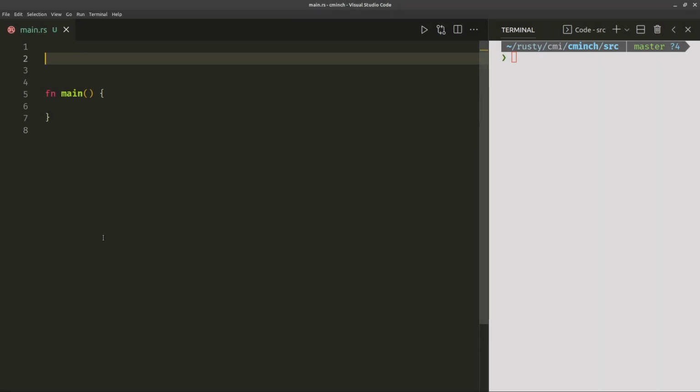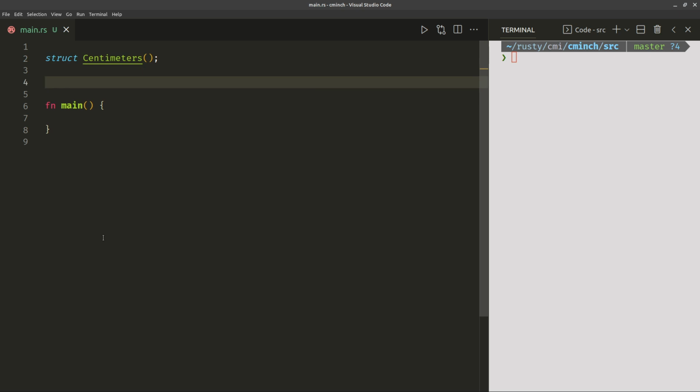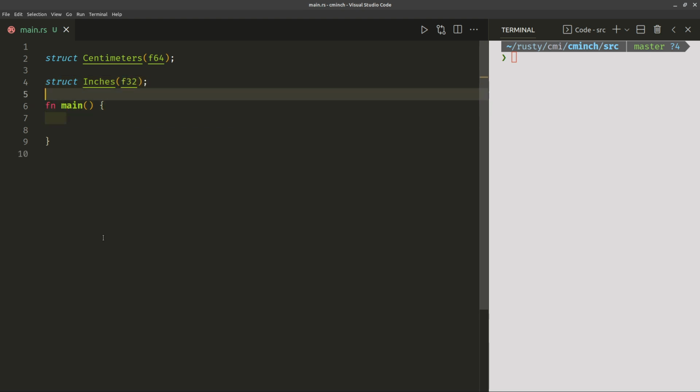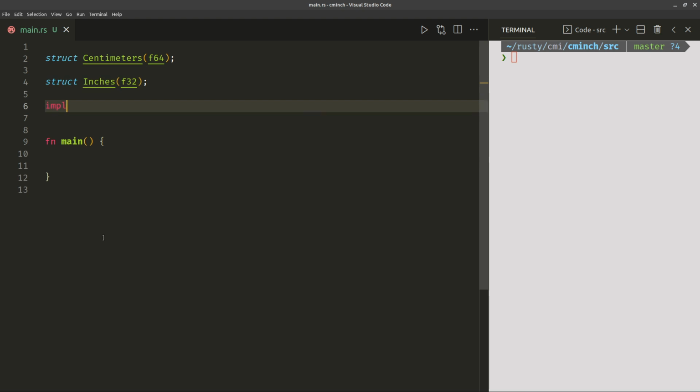Hello, so I'm learning structs and implementation still. Let's create a struct called centimeter. It's going to be a tuple struct. We'll create one called inches. And we need to give each of these a data type. So let's make this one F64, F32. Okay, and we will make an implementation as well, and we will call it inches.